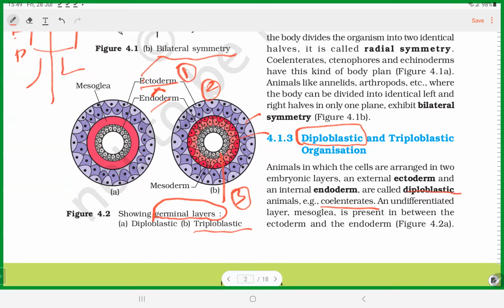First is levels of organization, second is symmetry, body pattern of development, and third is the presence of germinal layers. Outer ectoderm and inner endoderm, it is diploblastic. Ectoderm, endoderm, with mesoderm in between, it is triploblastic organization. Fine.